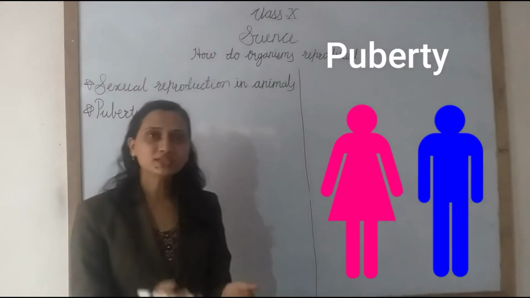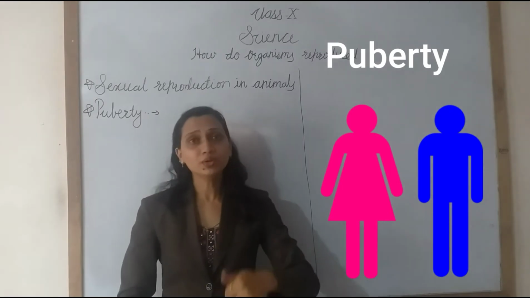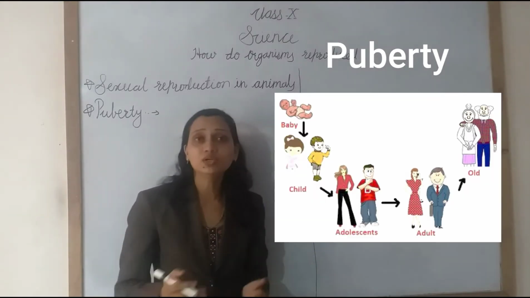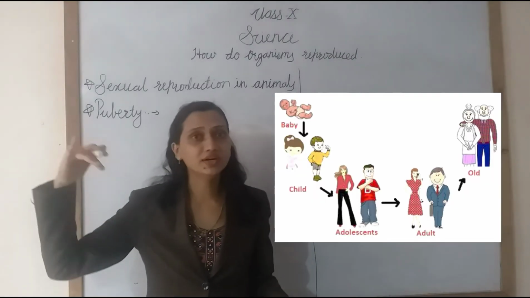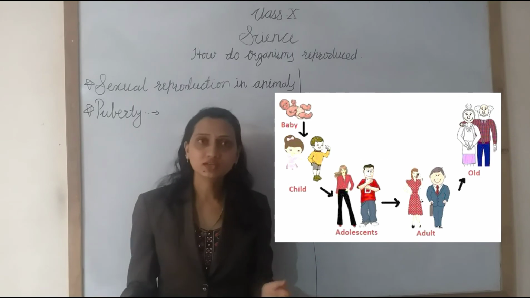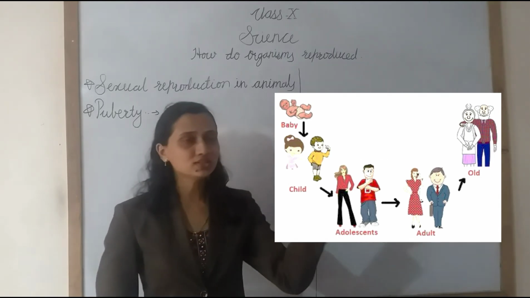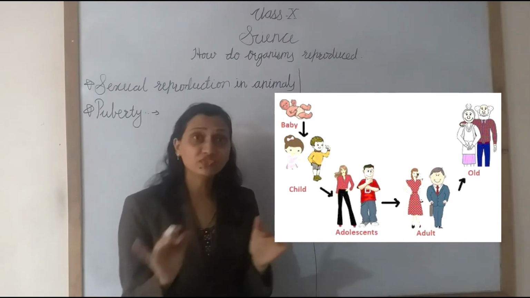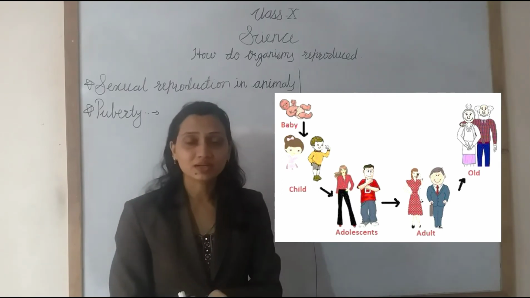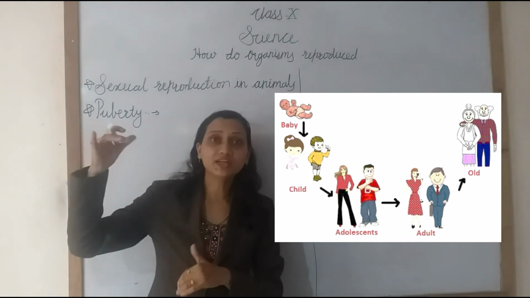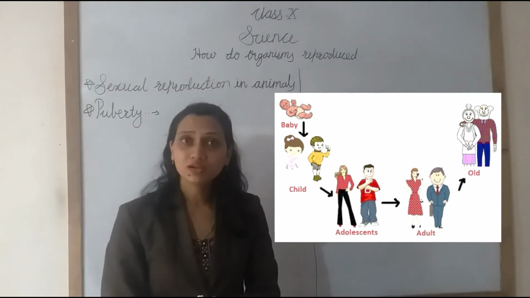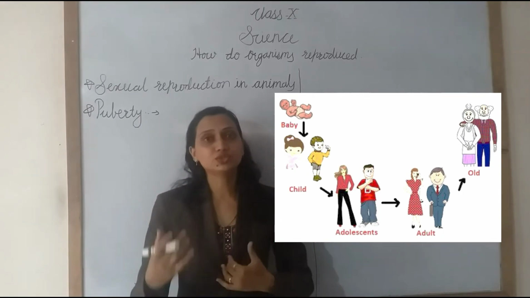Okay. Now our next topic is puberty. About adolescence and puberty, you already learned in class 8. We know that adolescence is a phase between childhood and adulthood. In that phase, various changes occur in the body of boys and girls. When the child is very small, it is very difficult to identify which one is a girl and which one is a boy, because their bodies appear similar. But when they become adolescents, we can clearly identify which is a boy and which is a girl, because some changes occur in their bodies.